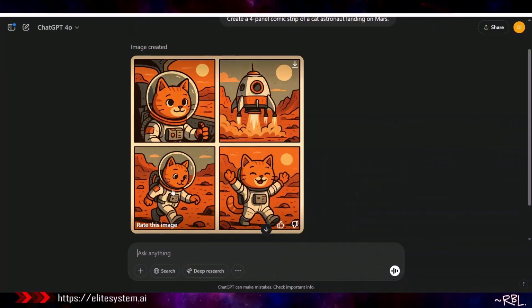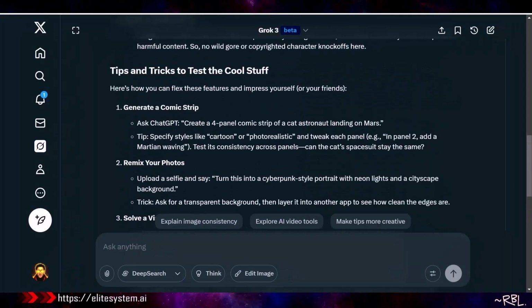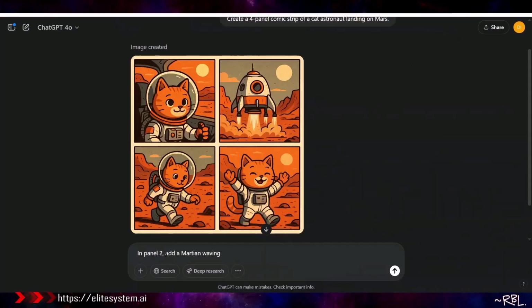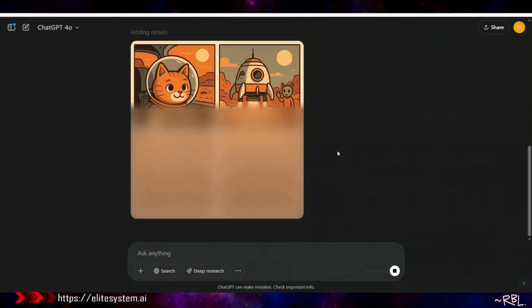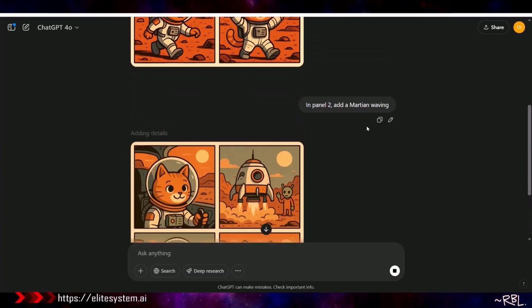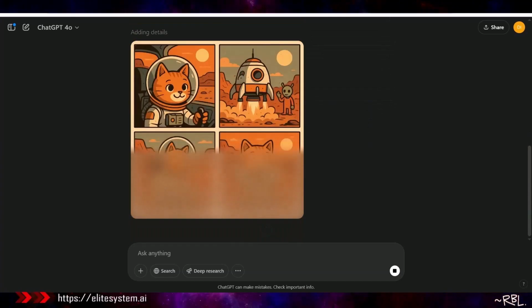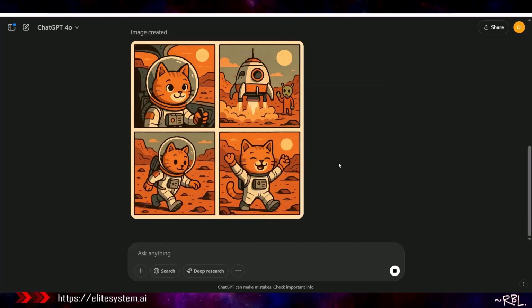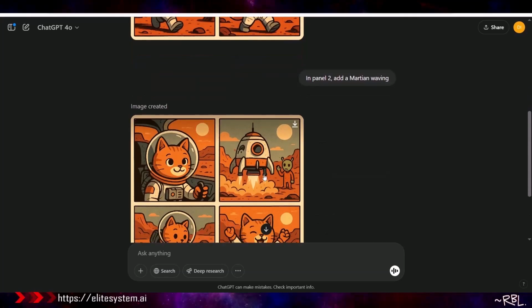We have the first image here. Let's just read this image. So we have a 4-strip. This looks very cool. And if you remember, over here it says, specify in panel 2, add a Martian waving. Let's do this. Yeah? Look at this. Ladies and gents, no kidding. If you'll notice, the second strip has a Martian actually waving, right? This is panel 2, right here, and there's actually a Martian right here waving. That's cute. You see? It actually changed image 2.